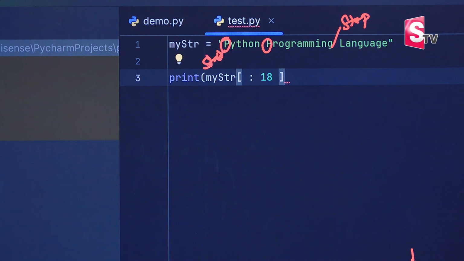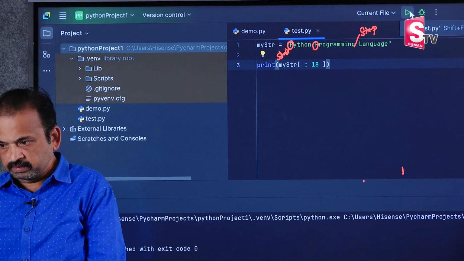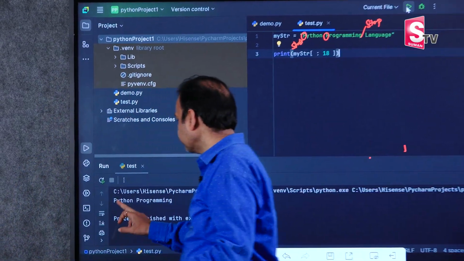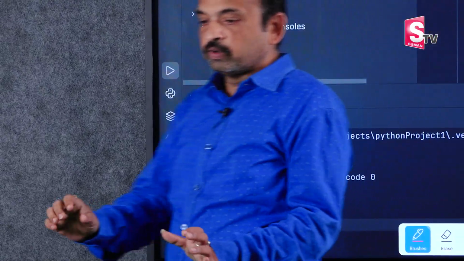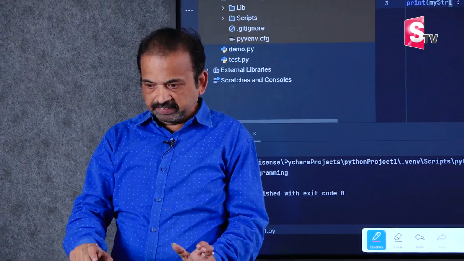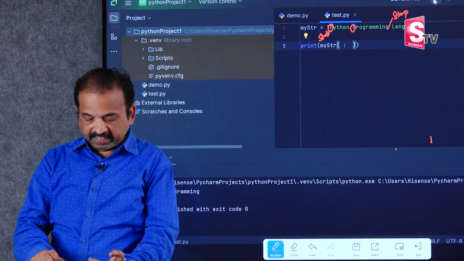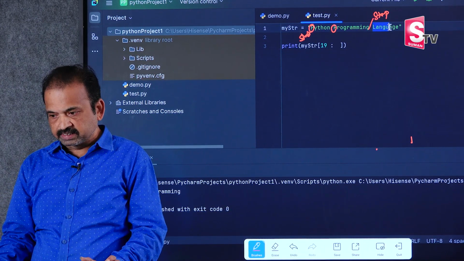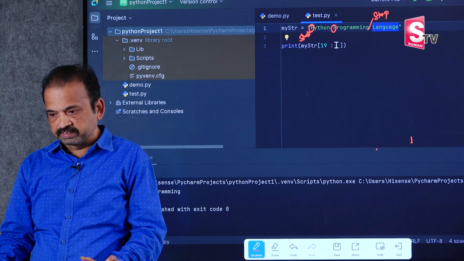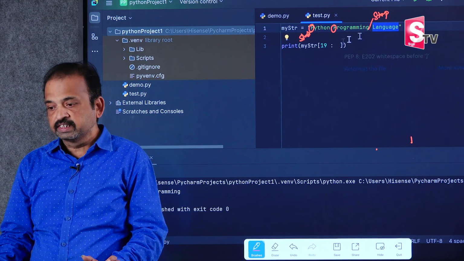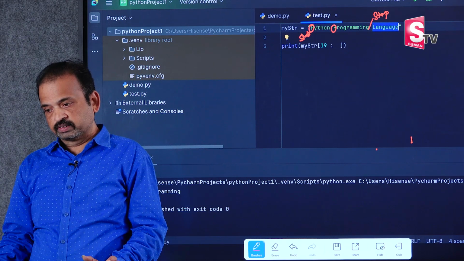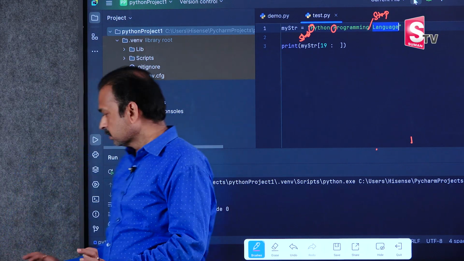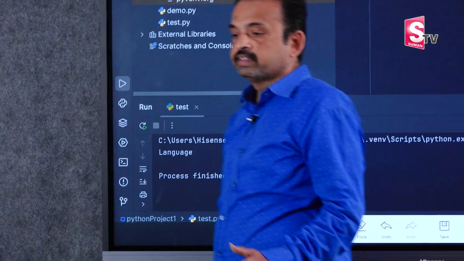Okay, now what I will do here, I will print. So it starts from 0 until programming. So the output is Python programming, right. Now I will keep 19 here, not 18. So it starts from L, until the last character. I am not providing the stop index here. If you don't provide the stop index, it will access until the last one. So the final output will be language.